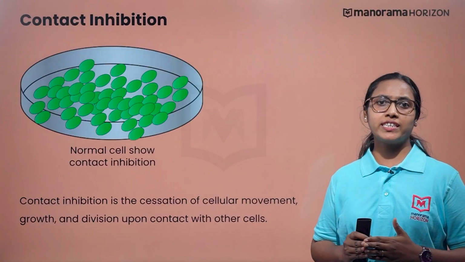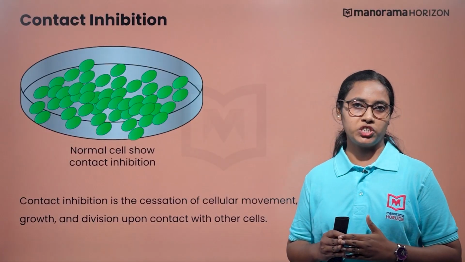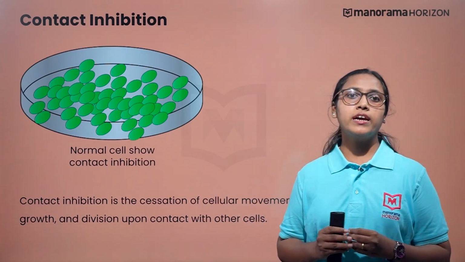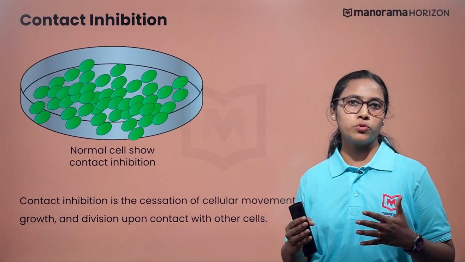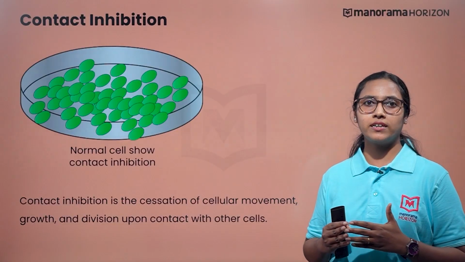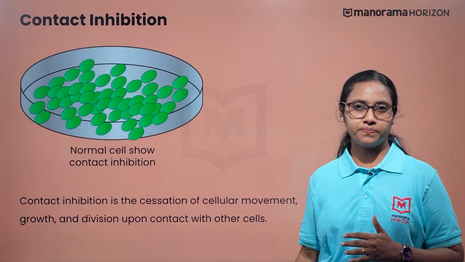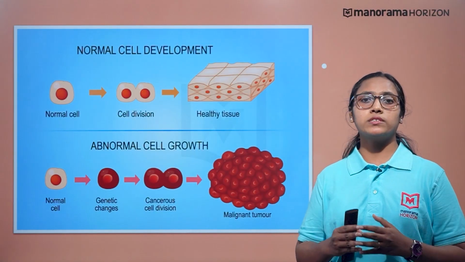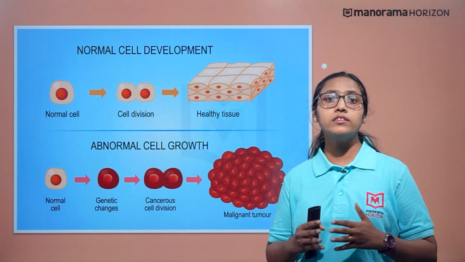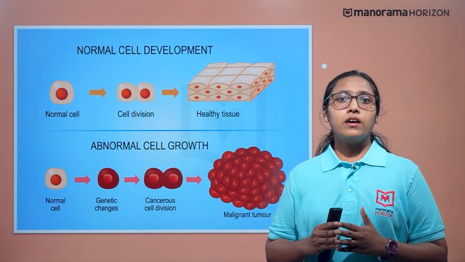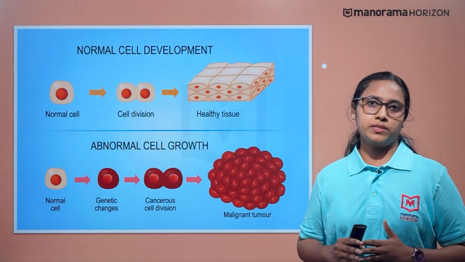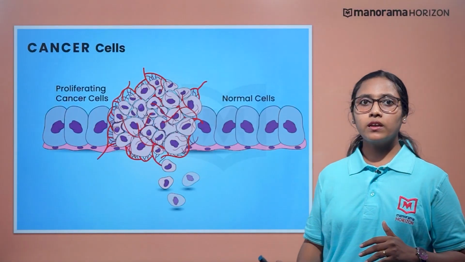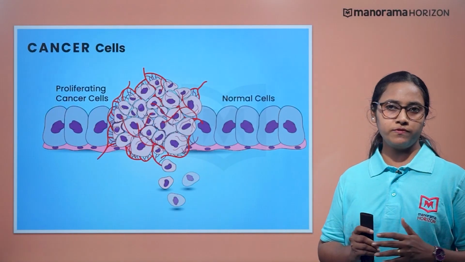What happens if a cell loses the function of contact inhibition? If the functioning of these normal cells is altered, then it leads to uncontrollable growth of cells, and this condition is termed cancer. So, these damaged cells divide and form a mass of tissue, destroying other neighboring cells, known as tumors. Tumors are generally of two types. They are benign and malignant tumors. Now, let us check those two types of tumors.